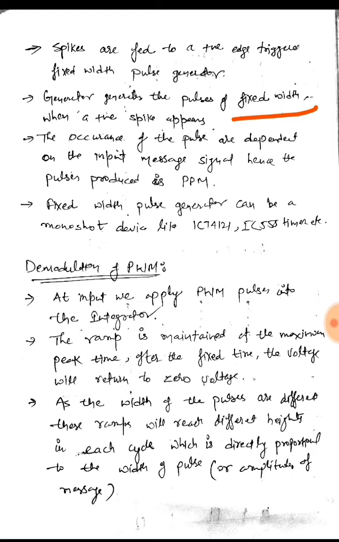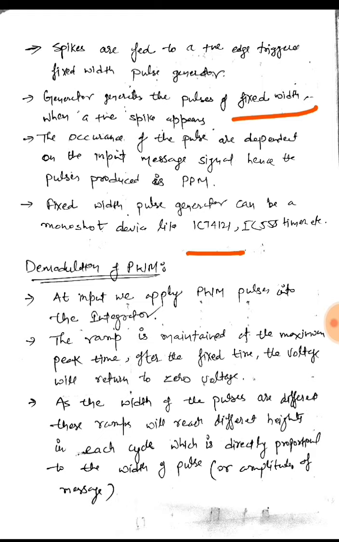The occurrence of the pulses depends on the input message signal, and hence the pulse position modulated output is also dependent on the message signal. The fixed width pulse generator can be a monoshot device like IC74121 or a timer IC555. So both these ICs can be used as the pulse width generator.